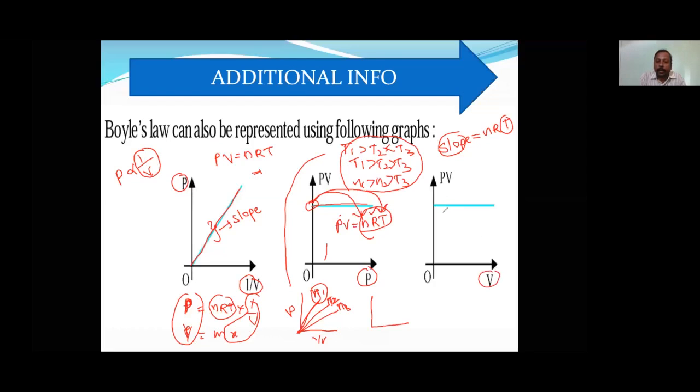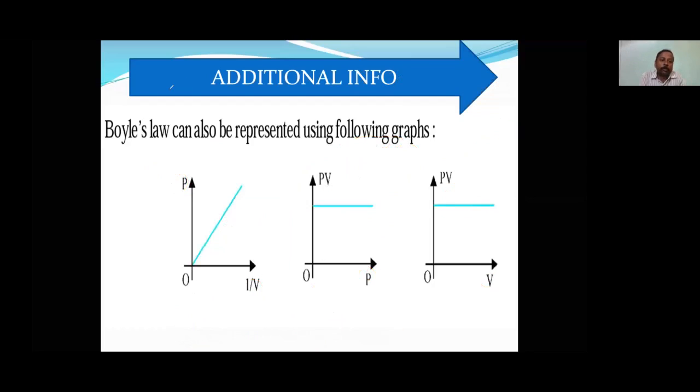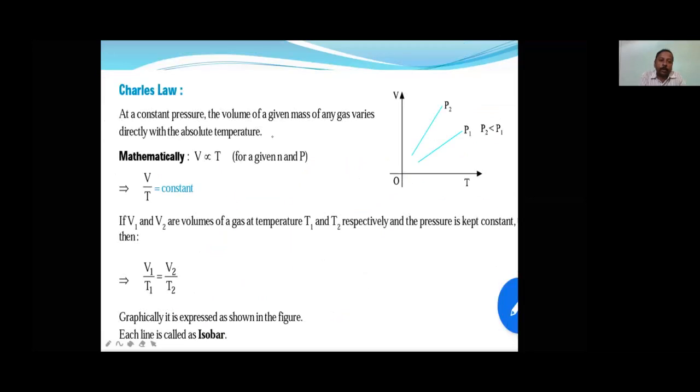So here again it will be PV is equal to nRT. Now slope is 0, so intercept is directly proportional to n. Intercept is directly proportional to T. This is the type of information you have to get from the graph. I think it is now clear. Nobody is having any doubt about this. If you go through each and every graph like this, all questions will be solved. So we have completed Boyle's law successfully.